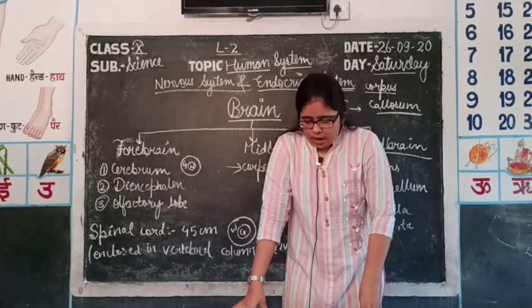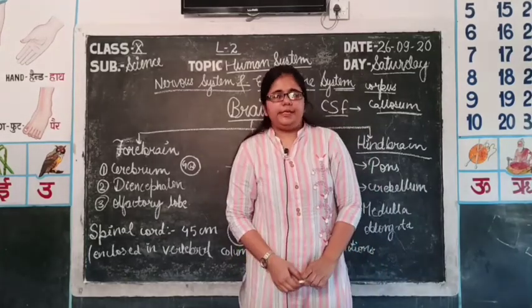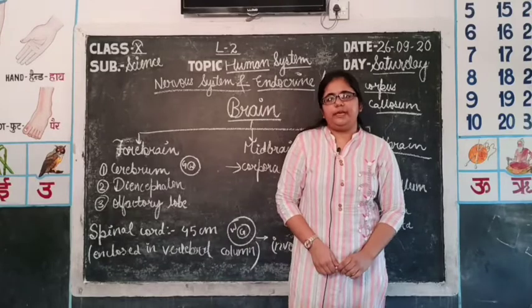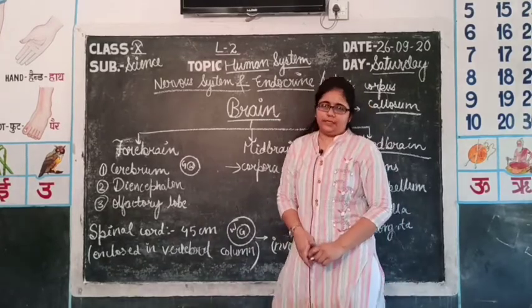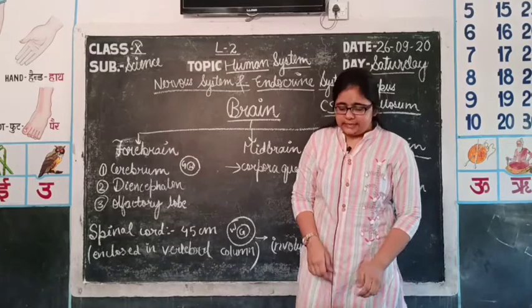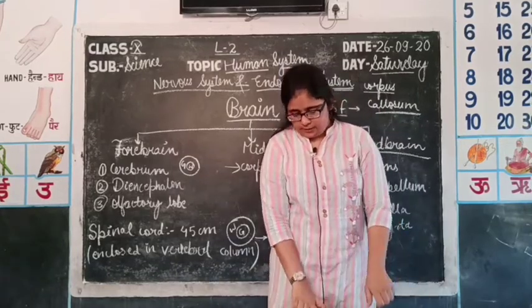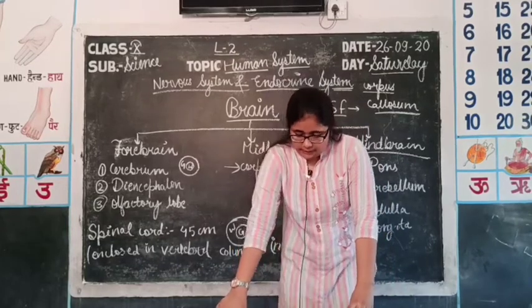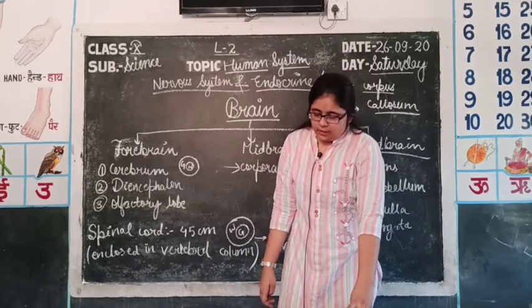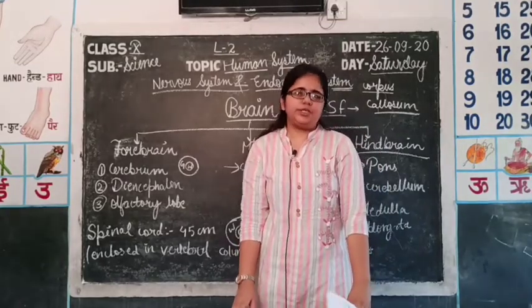Then there are 3 areas present in the cerebrum, as it is the largest part of the brain. First of all, the sensory area, which senses the external stimuli. Then the motor area, which generates motor messages for the body's reaction. The third one is the association area.